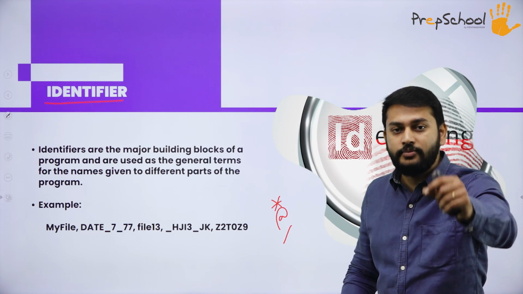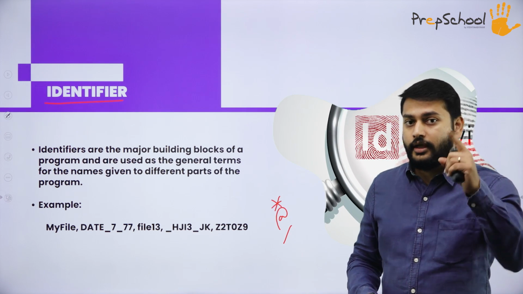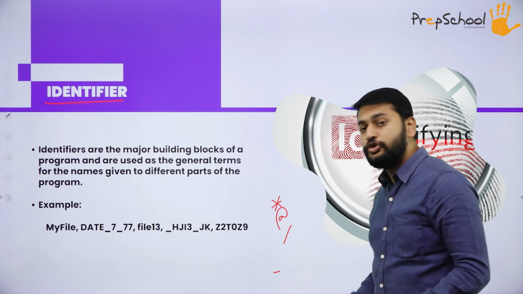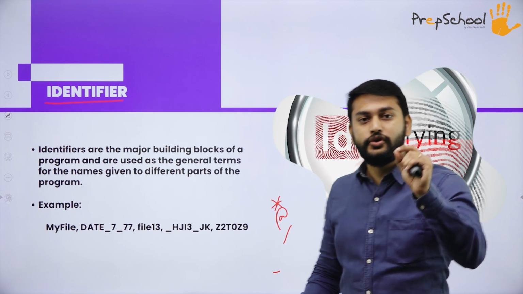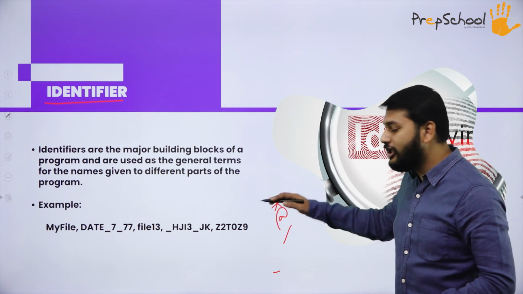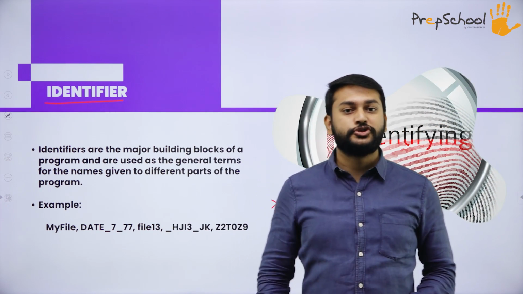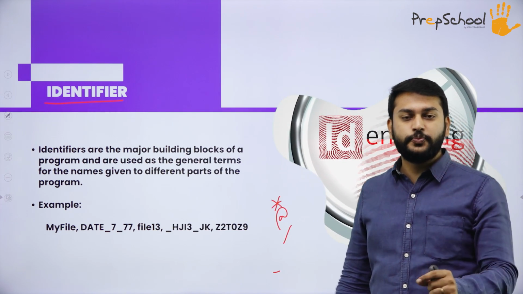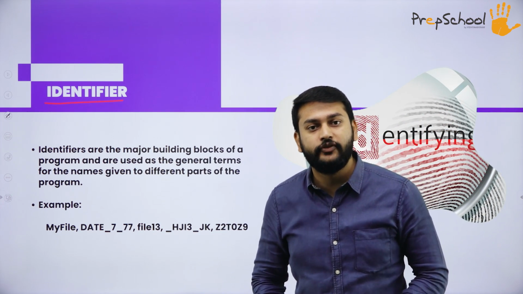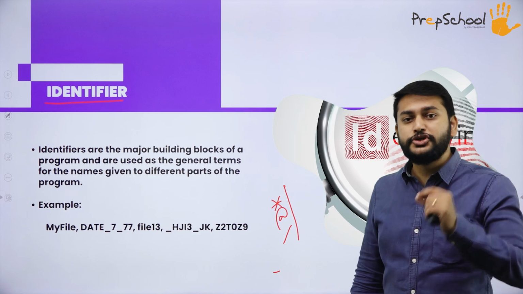All these things come under special characters. You all know about it. But except underscore, you can use underscore. Except underscore, you are not supposed to use any special character. First point is, you are not supposed to use a keyword. Second point is, you are not supposed to use a special character.